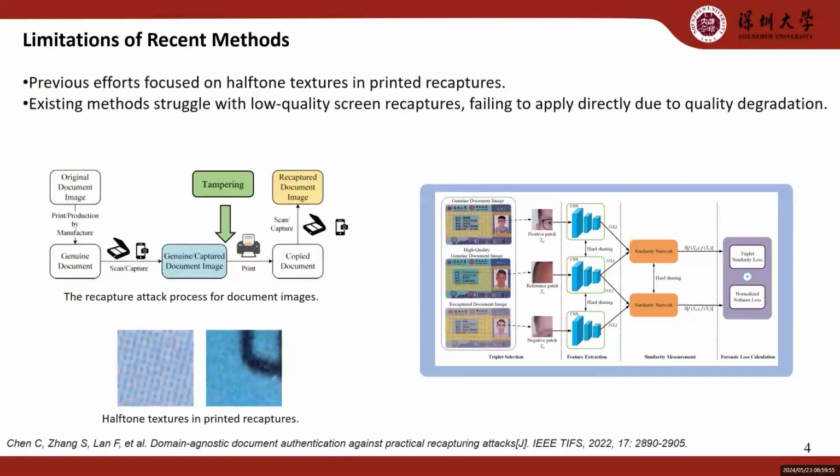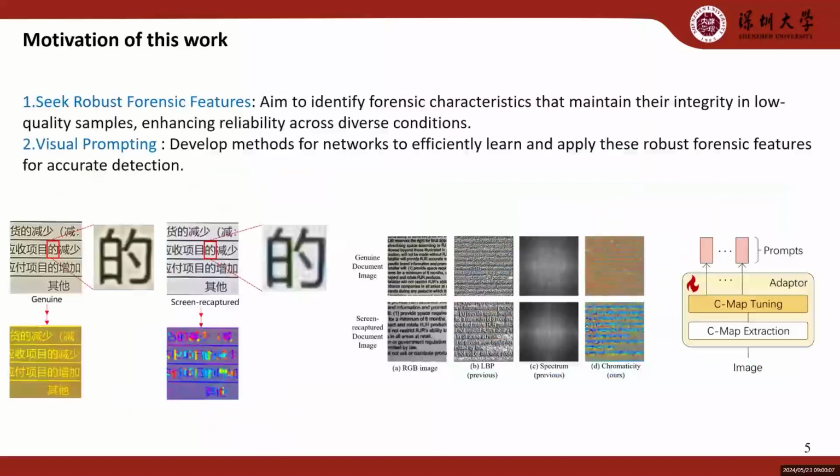Furthermore, our group's previous works have focused on using halftone textures in the printing channel to detect printed recapture documents, but these methods are not directly applicable to lower quality screen recapture samples. Upon closely examining screen recaptured document images, we observed that colored artifacts typically appear around the text edges, a phenomenon not present in printed samples, highlighting its potential as a distinguishing feature. More importantly, these colored artifacts demonstrate robustness in low-quality samples, providing an effective detection means.